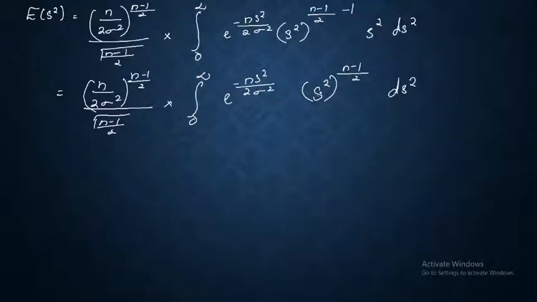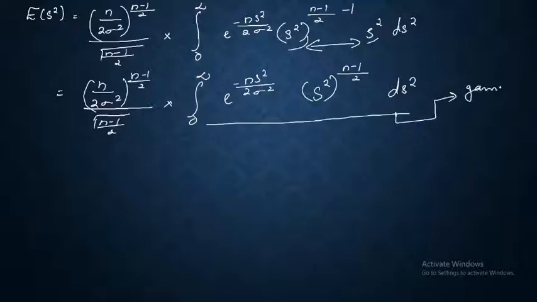So how did I get this? I just clubbed this S square and this S square together so that I got S square raised to n minus 1 by 2. Now this is of the form of a gamma function. So how will you write this in the next step?